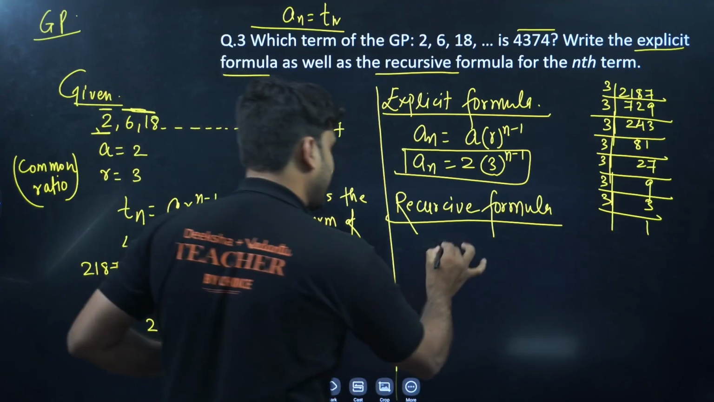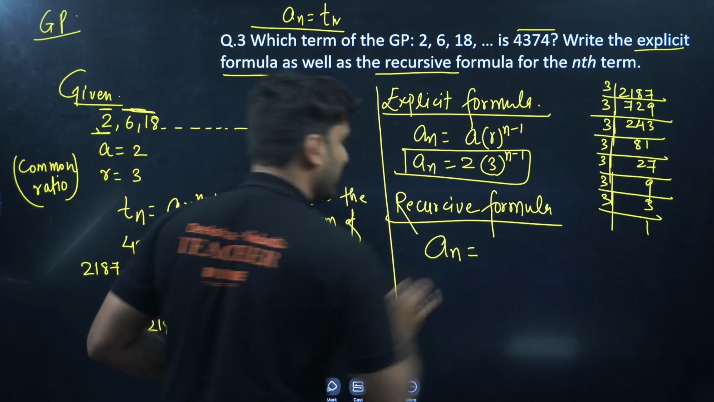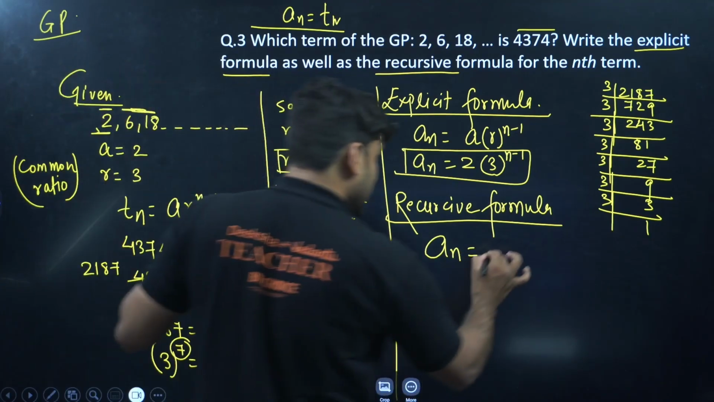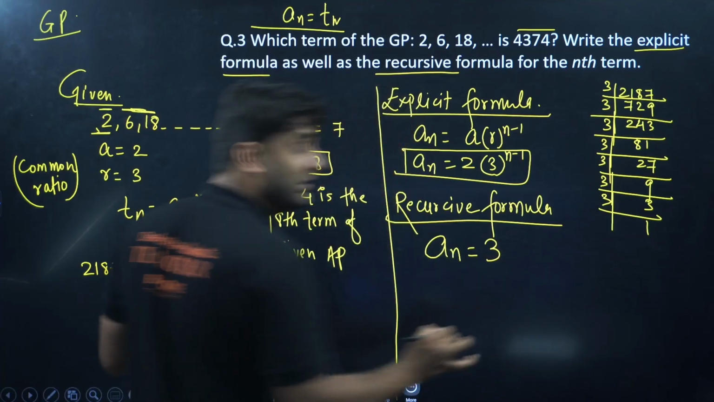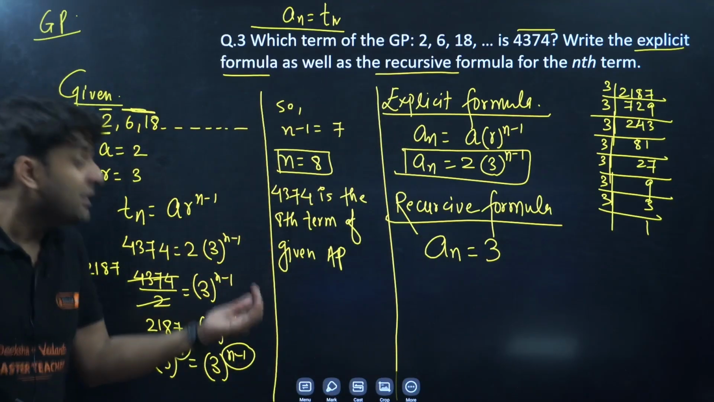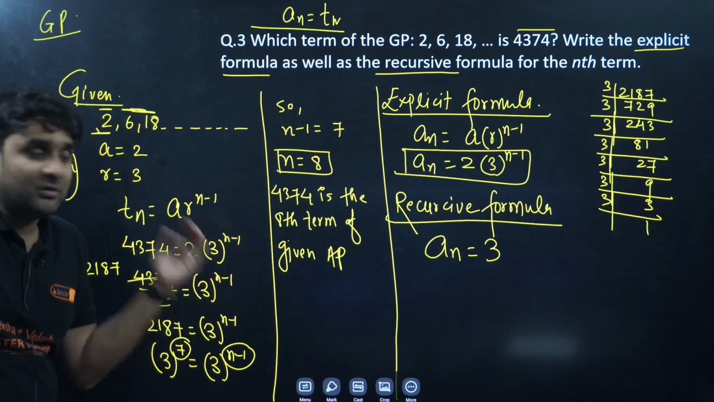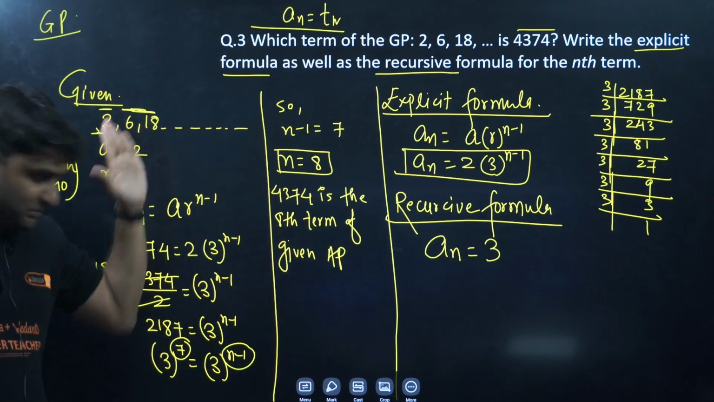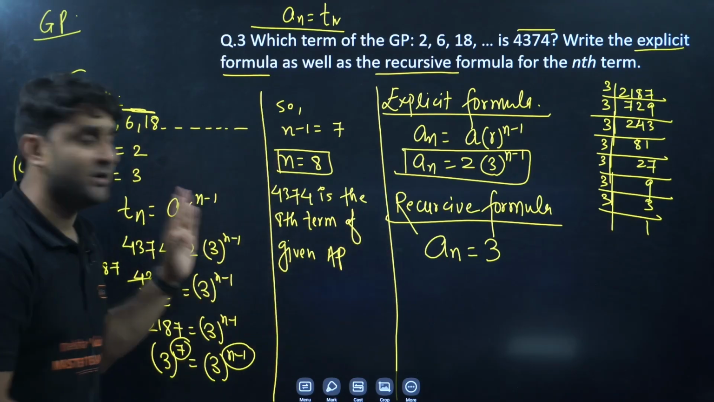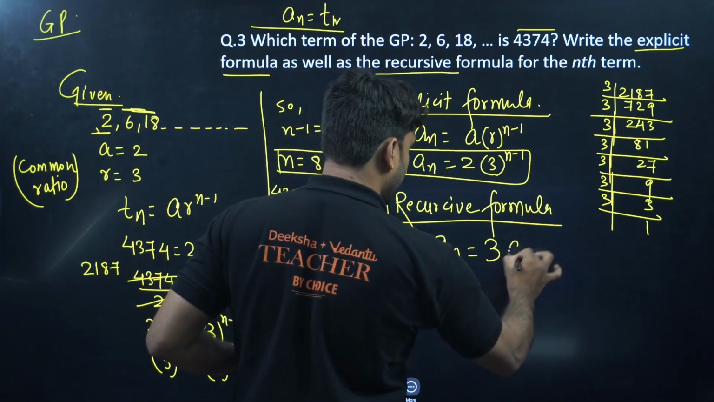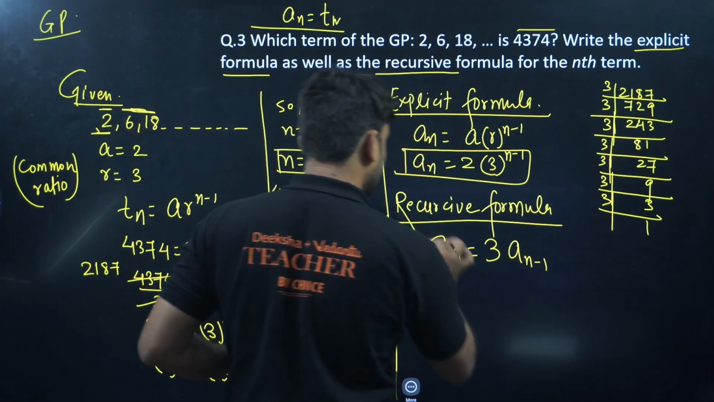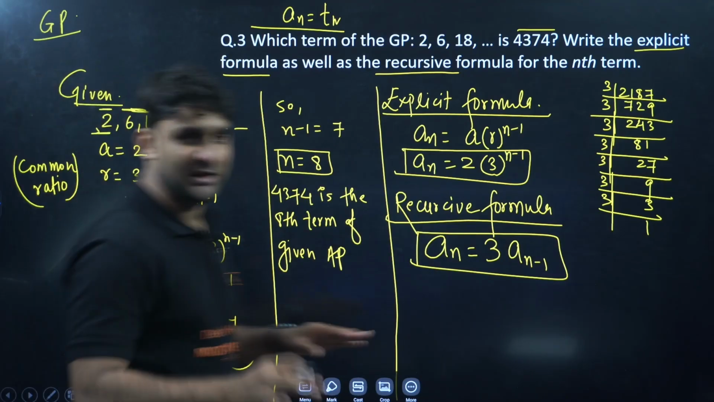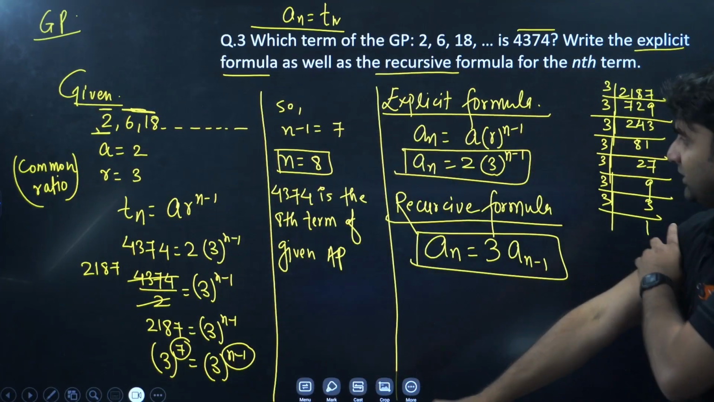So if I want to write an, what will be an for this condition? Basically 3 is getting multiplied in the preceding value. To get the next number, we have to multiply 3 in the present number. So an is equal to 3 into an minus 1. This is called the recursive formula. Let me give you the proof here.